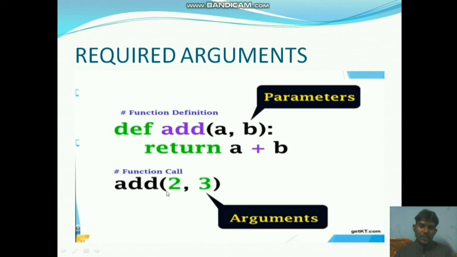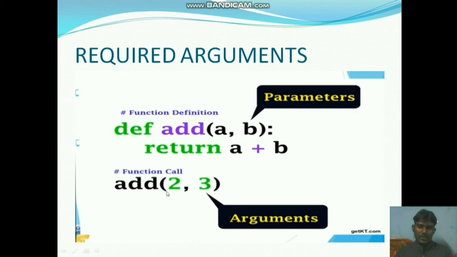Next, return a plus b. It will add a plus b, 2 plus 3, which is 5, and that value will be returned from the function. This is the order of executing the program. This is the required arguments: however many argument values there are, the parameters are the same number. If two argument values are there, we have to define two parameters in the function definition. It will call with the parameters, execute the program and return the statement. This is the order.